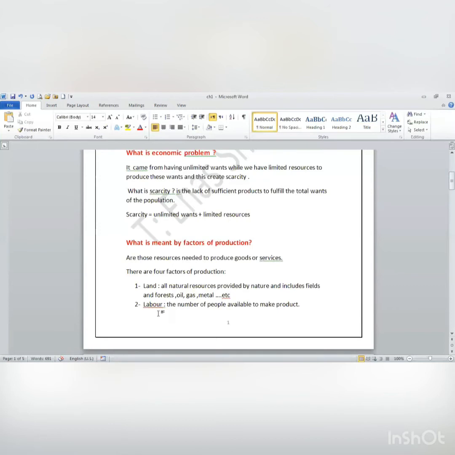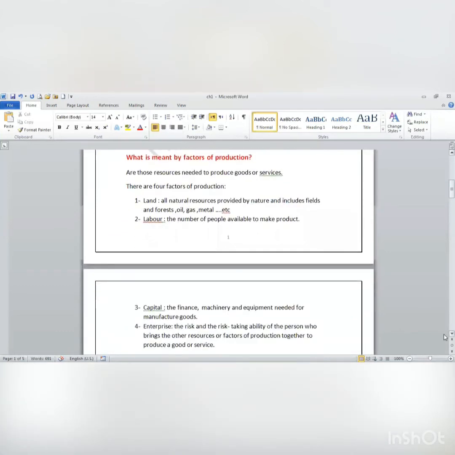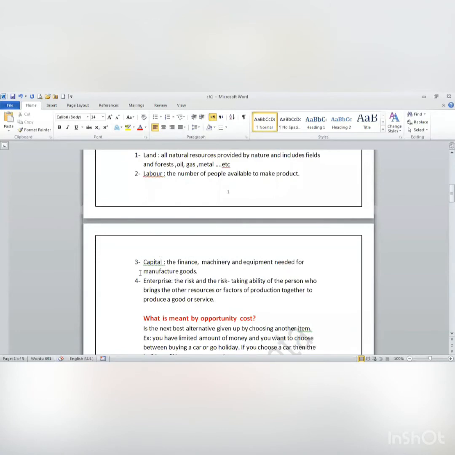Second thing, labor. What's labor? Labor are the workers, people who are going to produce the product, people who need to work in the business. The third thing is called capital. What's capital? Actually, capital means money provided in the business. So capital is the money that I have to invest in my business in order to buy the machines or the equipment that I may need. So capital is the finance, machinery, and equipment needed to manufacture goods.